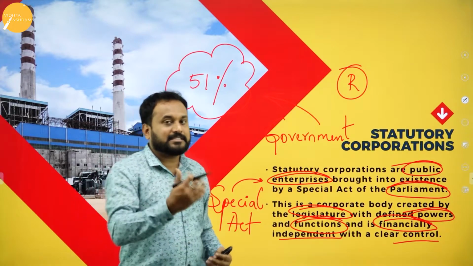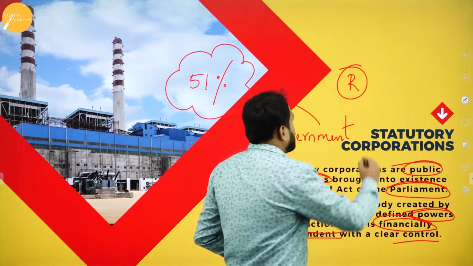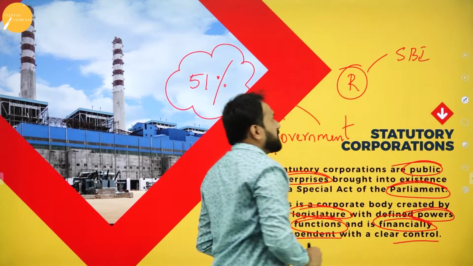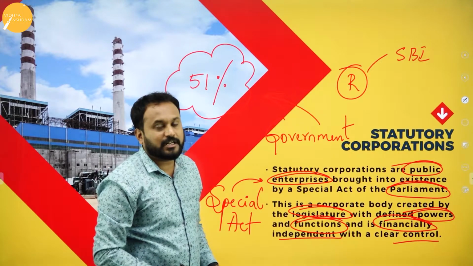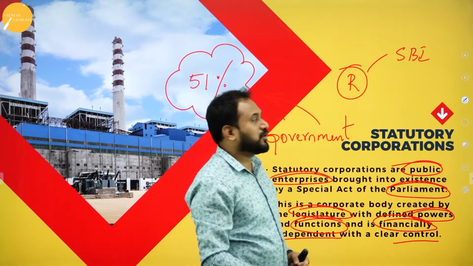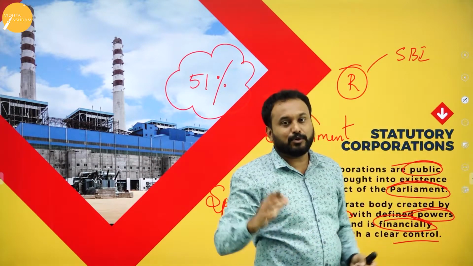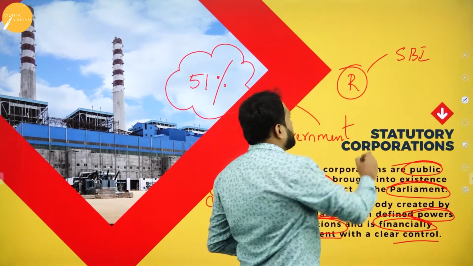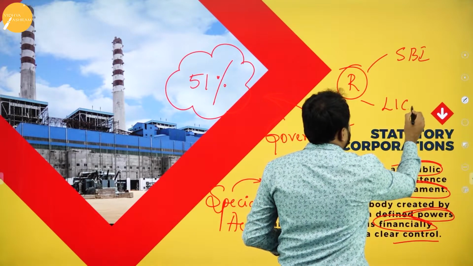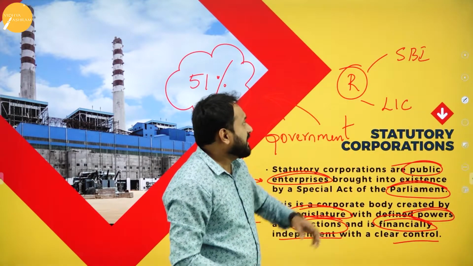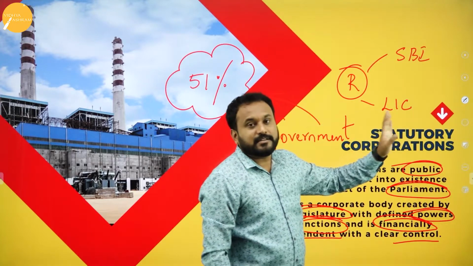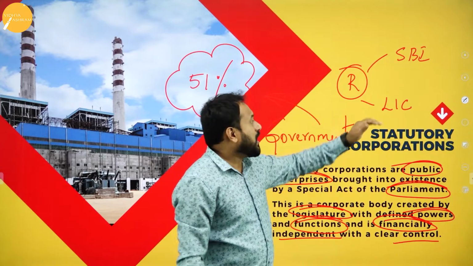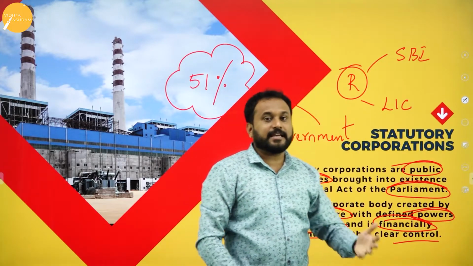Now sir, what are examples of statutory corporation? There is SBI. SBI is one of the statutory corporations. Whatever rules and regulations they want to go with, SBI will frame. That is, the board of directors will be the people who play the important role. You have something called LIC, Life Insurance Corporation. Even in SBI or LIC, there are no government people involved directly, or people who are civil servants, that is IAS or IPS.